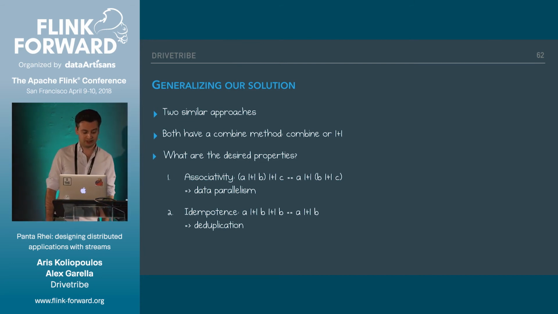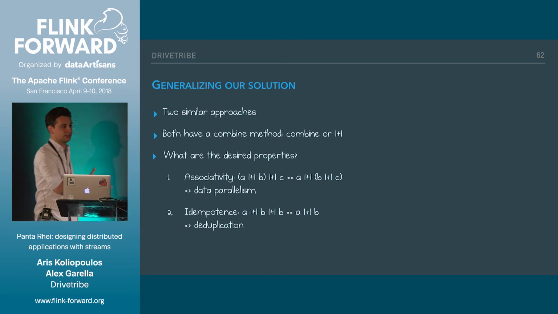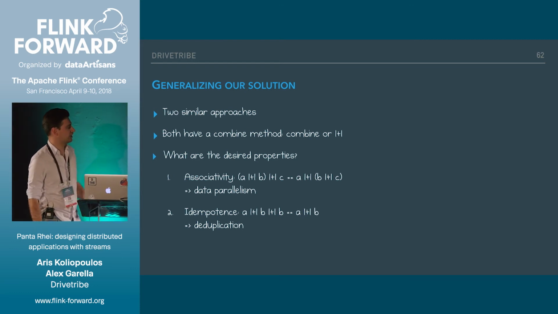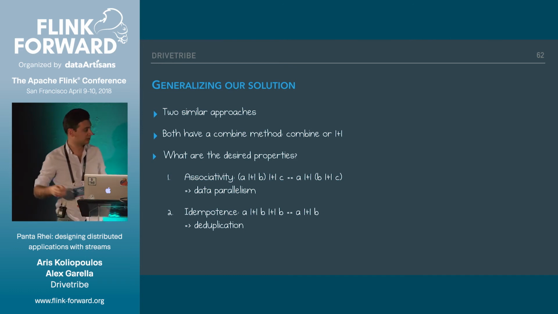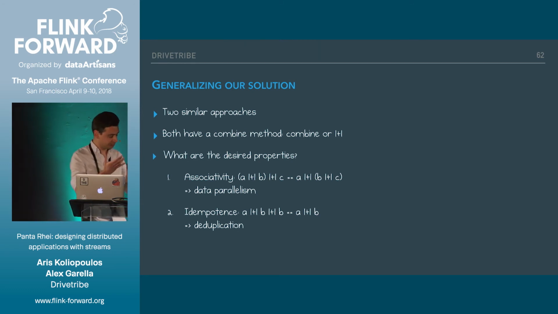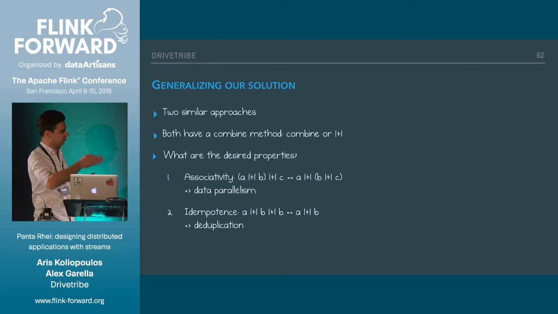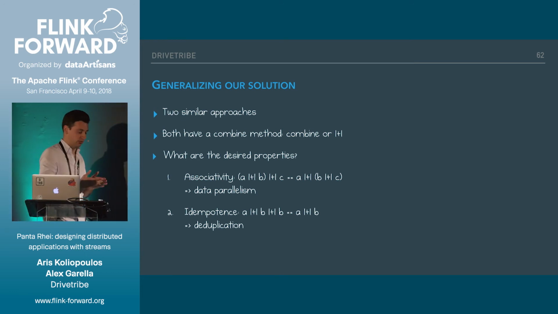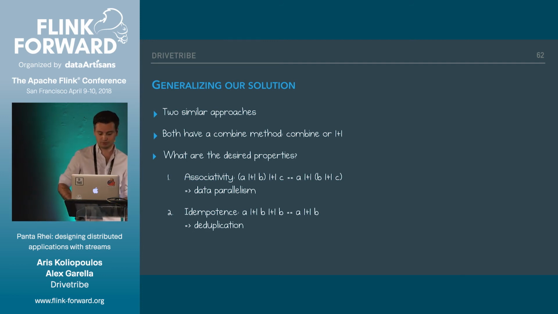The first one is associativity, which means I can combine things from the left, or I can combine them from the right, and the results will remain the same. That essentially means that you can parallelize your computation into smaller chunks. Each process calculates its subproblem, and you can recombine them again. You can basically arbitrarily chop up your computation anyway, and it will always result in the same solution. So this is data parallelism, and then we want idempotence, like I've explained before. This is useful for deduplication.